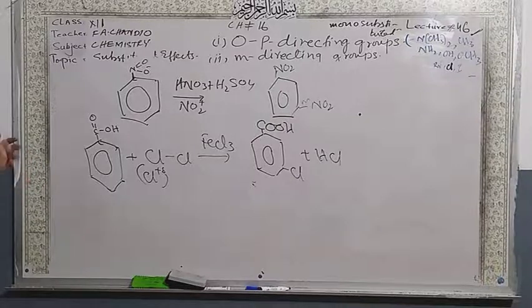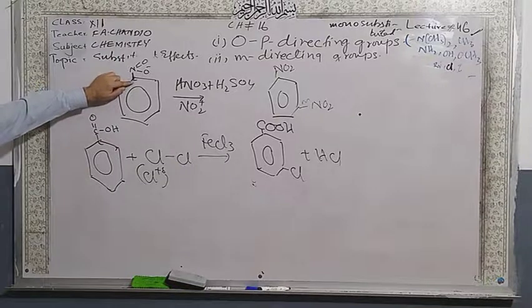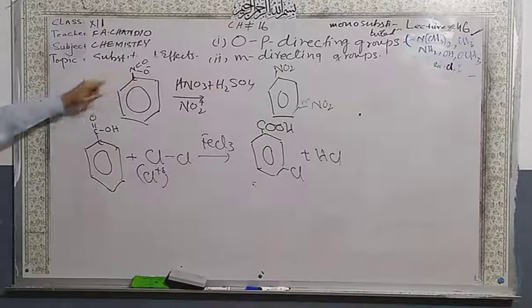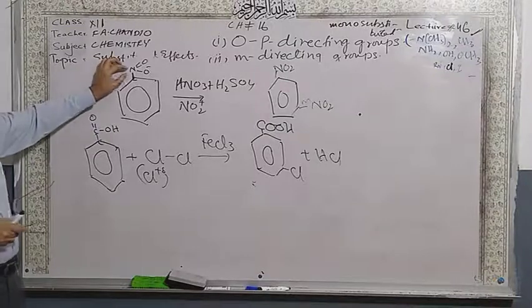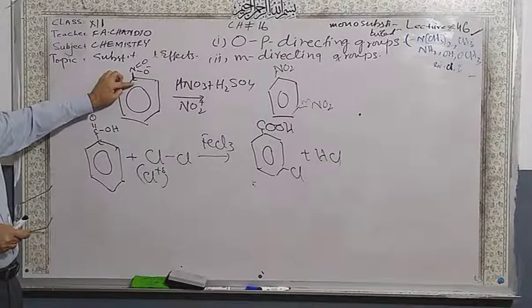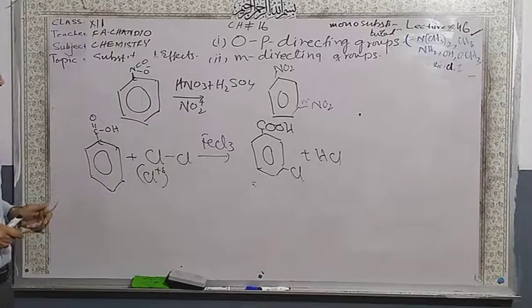So dear students, see this one. This is the carboxylic acid, and this is the carbon of benzene, and this carbon is attached with a more electronegative atom. This nitrogen is attached with the carbon, and this nitrogen is attached with a more electronegative atom.